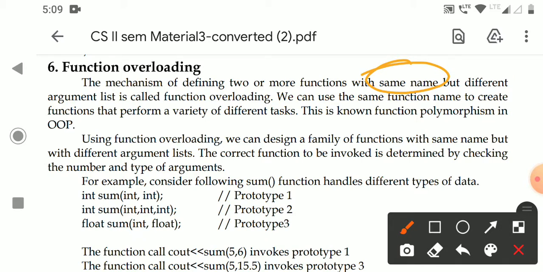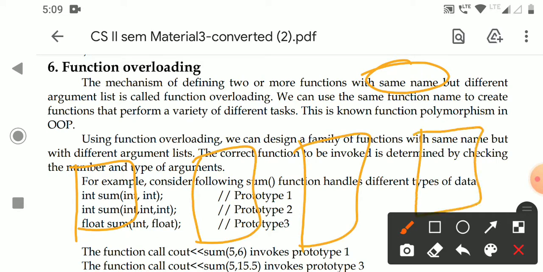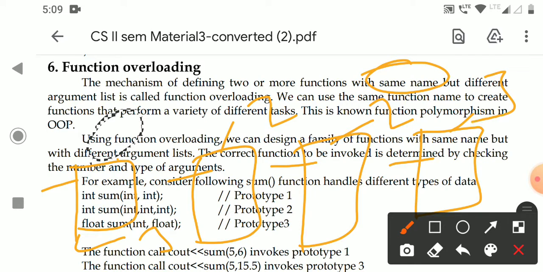So when do we give the same name to different functions? For example, I have four functions. The body of the functions is the same, only the data is different. For example, one performs the addition of three numbers, one performs addition of two numbers, another also performs addition of two numbers, and another performs addition of three numbers.